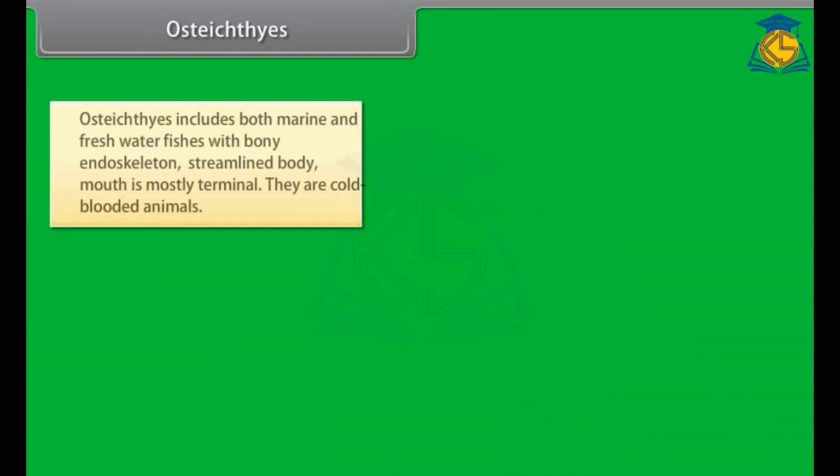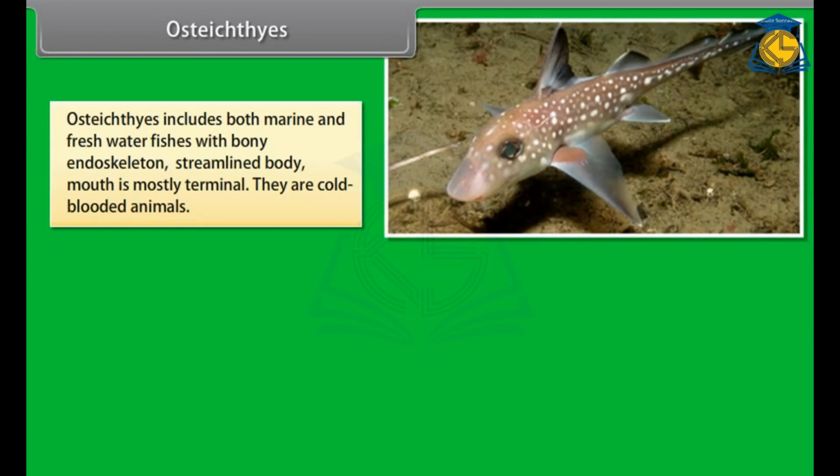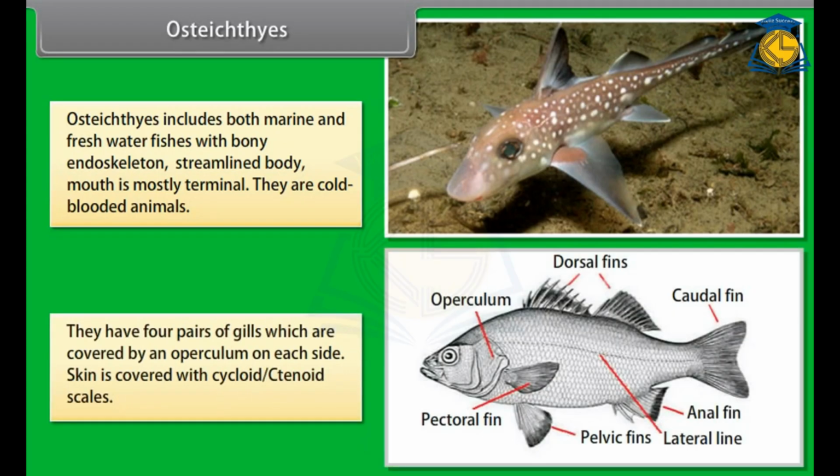Osteichthyes. Osteichthyes includes both marine and freshwater fishes with bony endoskeleton, streamlined body. Mouth is mostly terminal. They are cold-blooded animals. They have 4 pairs of gills, which are covered by an operculum on each side.